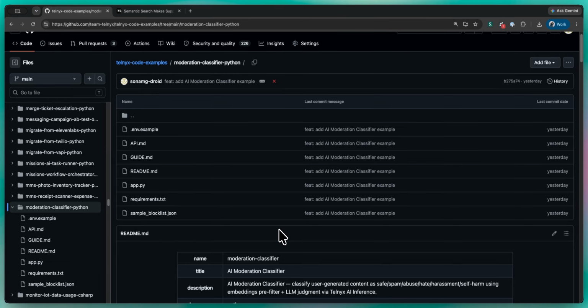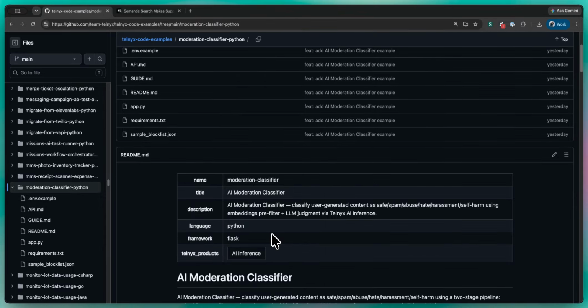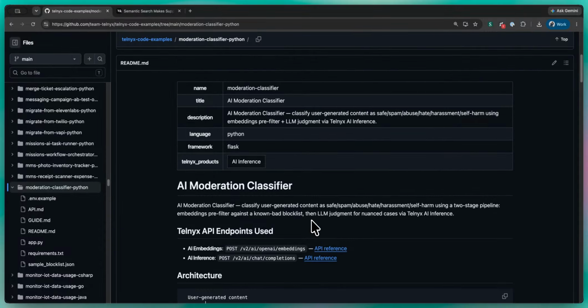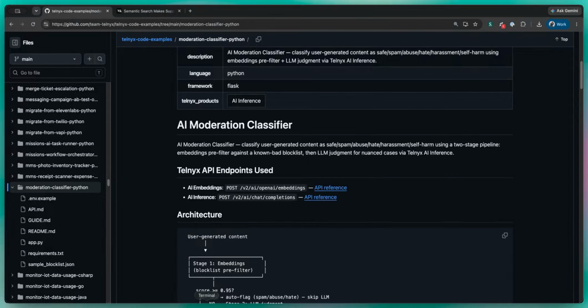The app takes messy support ticket text, creates embeddings with Telnyx AI Inference, stores the vectors in memory, and lets us search for similar issues using natural language. So the goal is pretty simple. If I search for text saying "texts to international numbers are failing," that's your support ticket, for instance, I want the app to find the tickets about SMS routing issues, even if the ticket does not use exactly the same words. So let's go into our terminal.